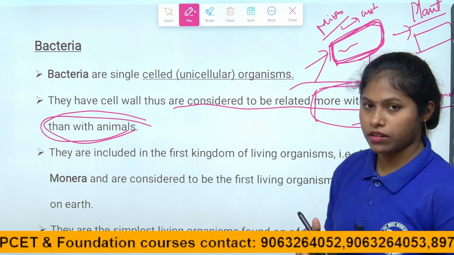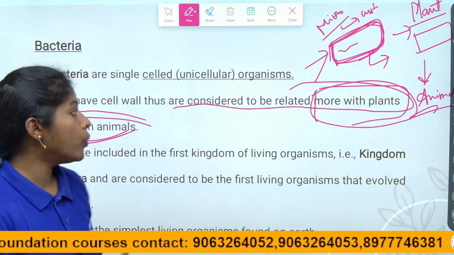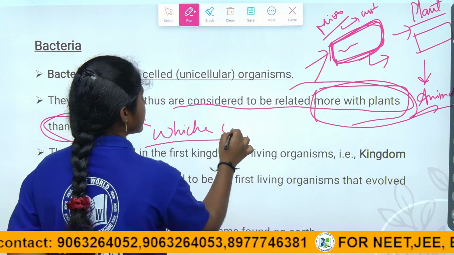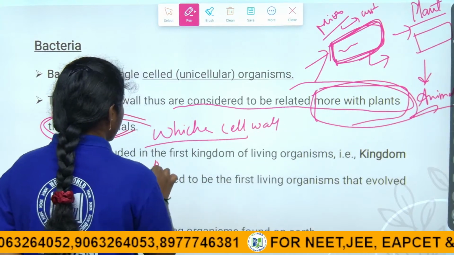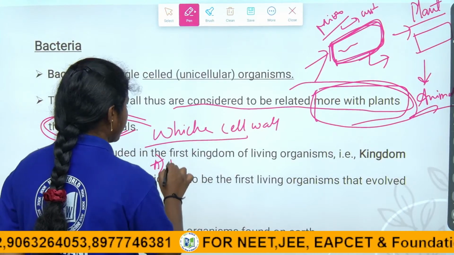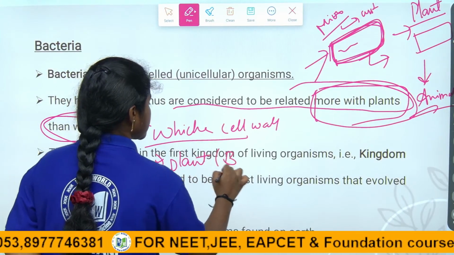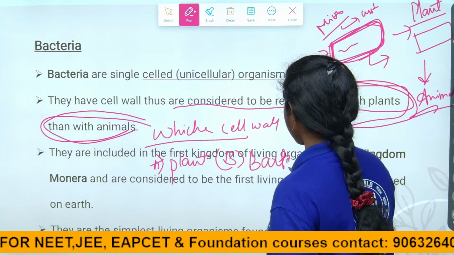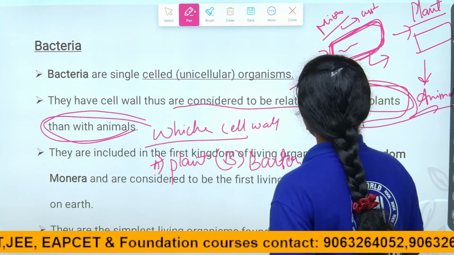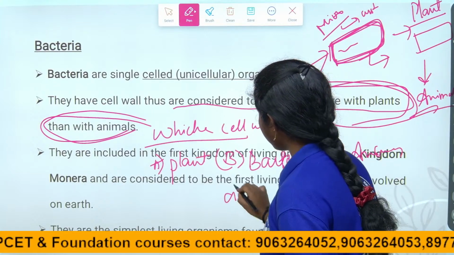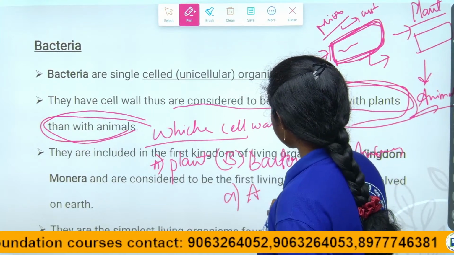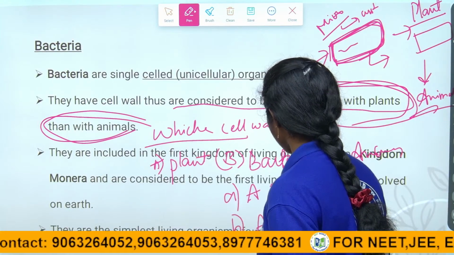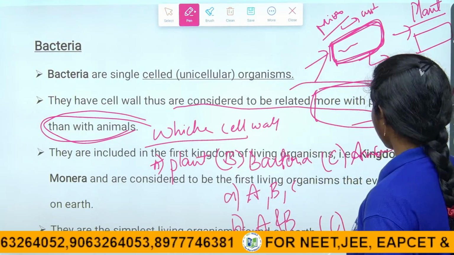So if they ask a question in competitive exams, they are going to ask which of the following has a cell wall. See here, they have given three options: one is plant, one is bacteria or microorganisms, and C is animal cells. The options given are: A is A, B is A and B, and C is only C.